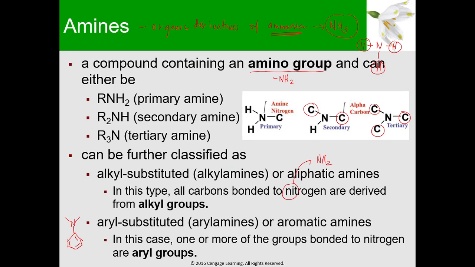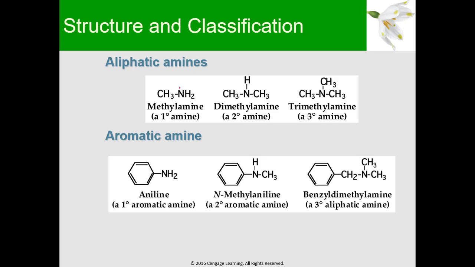So, let's give an example for clarity. So, for aliphatic amines, so we have the primary, secondary, and tertiary amines. So, this one, mapapansin nyo, supposedly, methane is CH4. So, meron kang apat na hydrogens. So, yung isang hydrogen dyan, pinaltan mo ng N. So, yung N na yan ay nakakabit sa dalawang H. So, this NH2 is attached to this CH3. So, that's why it is called CH3NH2 or methylamine.